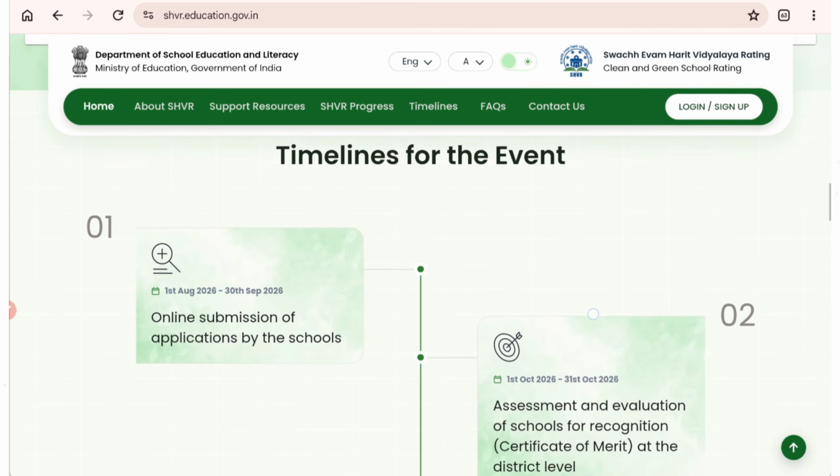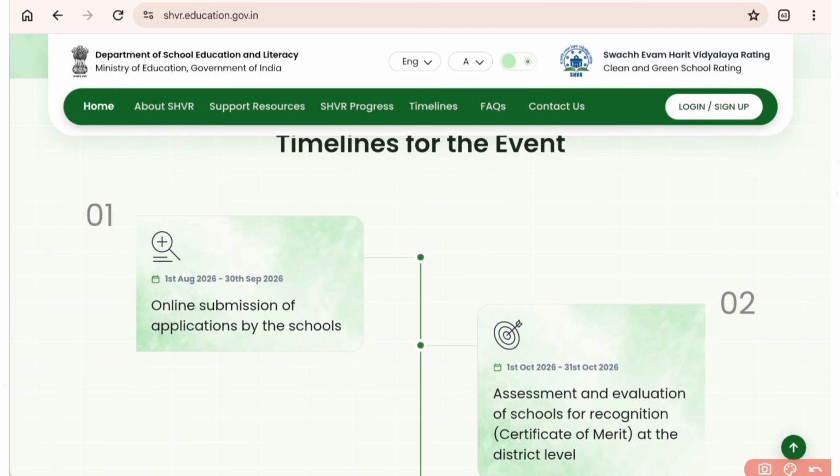Now let's see the timeline. So first, online submission has started on 1st August and it will end on 30 August. So kindly do all your registration before 30 September. Then second is assessment and evaluation of the school. It will start on 1st October and end on 31st October.